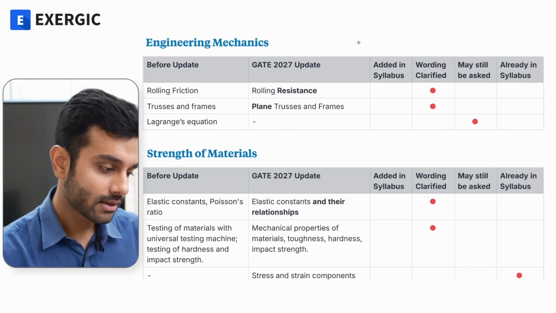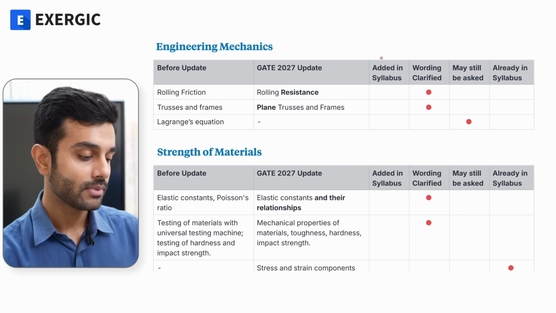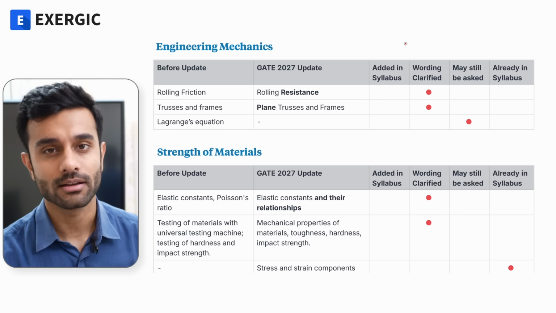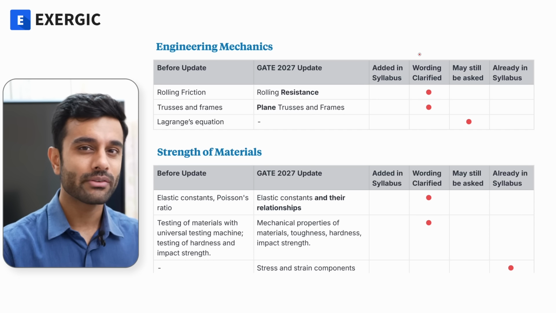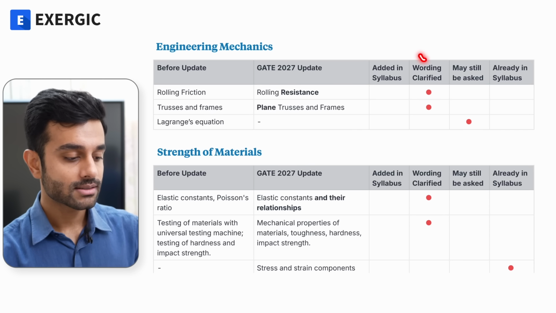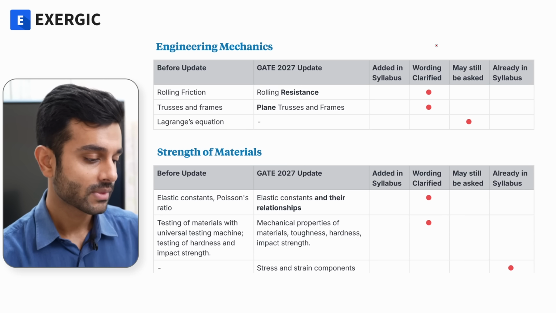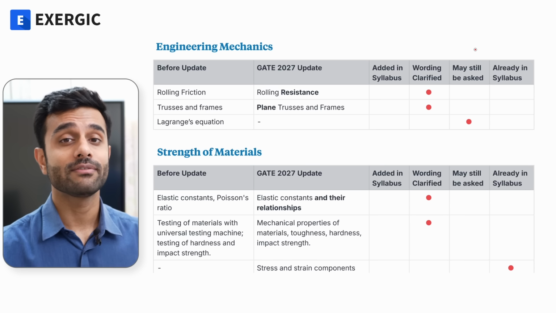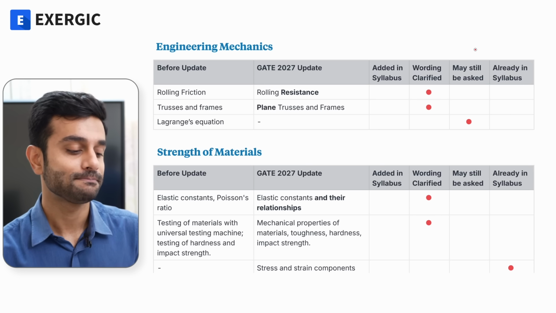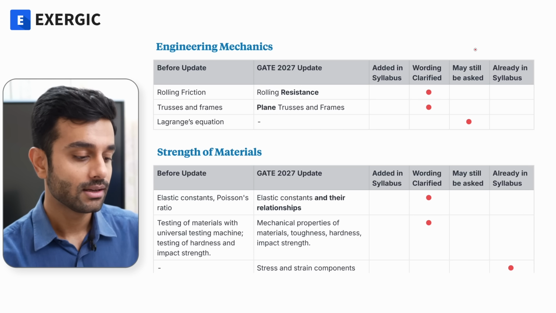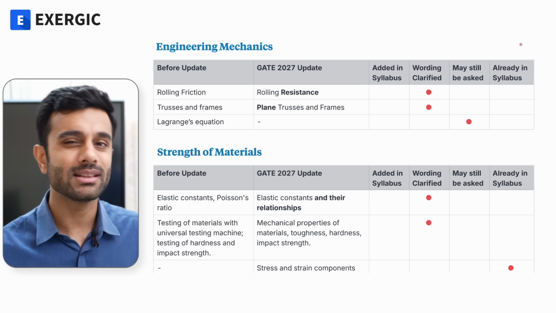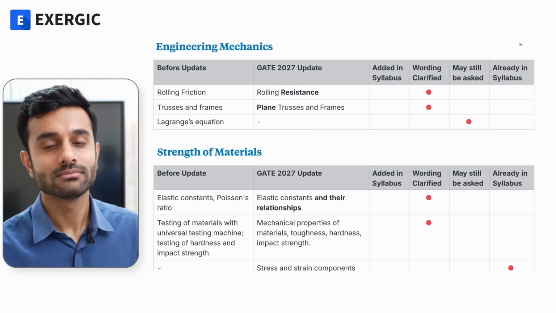So whatever changes are there in the GATE syllabus, I have categorized them into 4 categories. Added in syllabus means there are actually some additions in the syllabus and not just a change of language or wording. Those cases where it is just a change of wording, there is a separate column which is wording clarified. The third column is where things have been removed from the PDF, but actually it can still be asked. I'll tell you how, I'll discuss that. And the fourth column is for the cases which are actually already in the syllabus, things that were already in the syllabus but they just mentioned it for clarity.